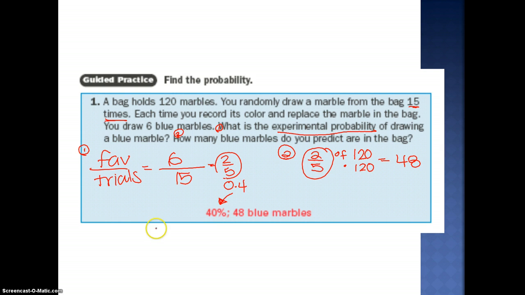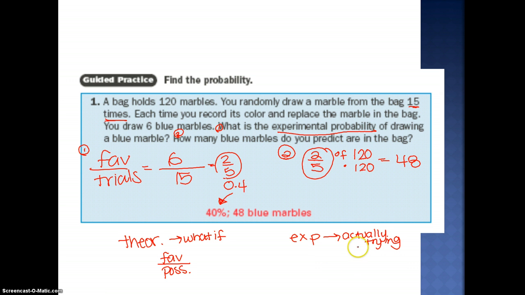The last thing I want to leave you with is just remember that with theoretical, you are actually saying the words what if. What if this happened? What if I rolled the dice? What if I did? And it is favorable over the possible. Where experimental, you are actually trying to do the experiment. You're actually doing it. So this is favorable over the number of trials.